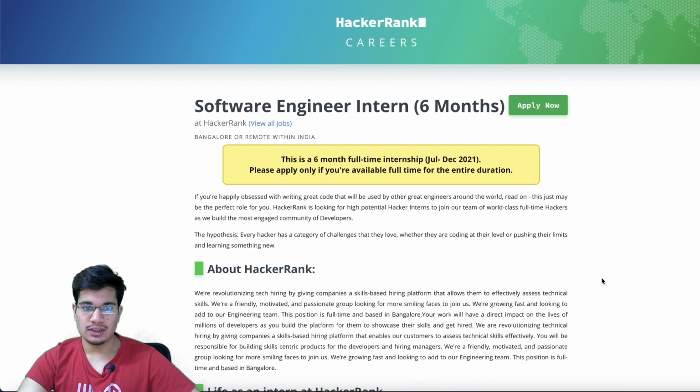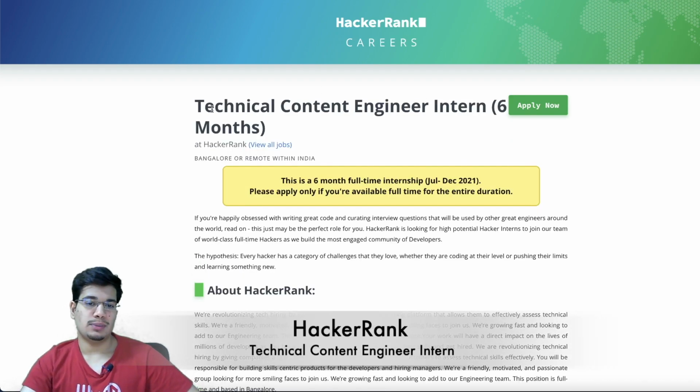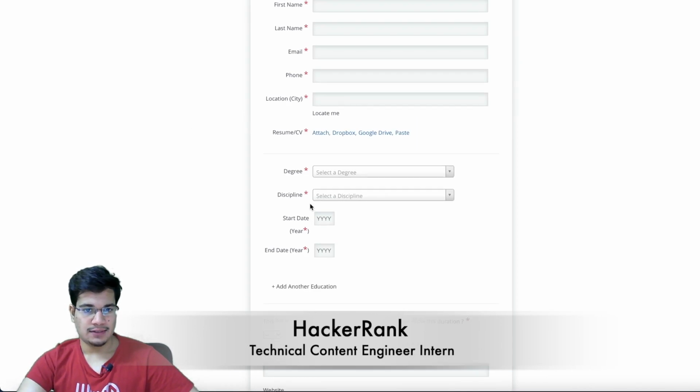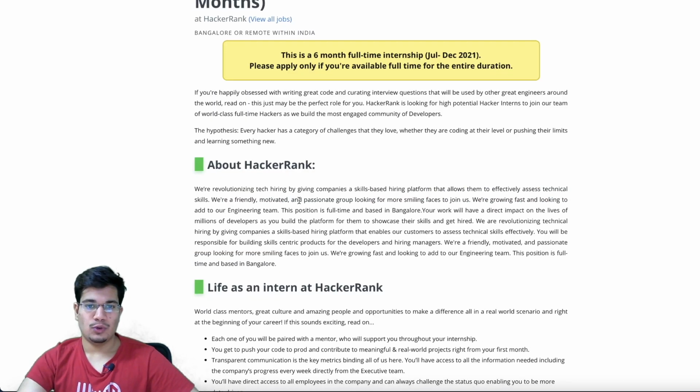So that's all for this one. This is for the software engineer internship role. And the second one also is for a technical content engineer internship role. And most of the parts are same for both these positions. This is also from July to December 2021. And they already mentioned that only apply if you're available full-time for the entire duration. So if your college does not allow this internship in the final semester, then do not apply for this one. They won't select your position anyway.